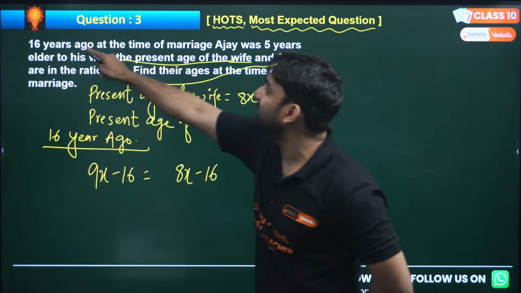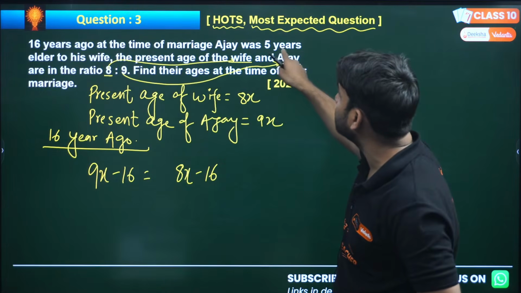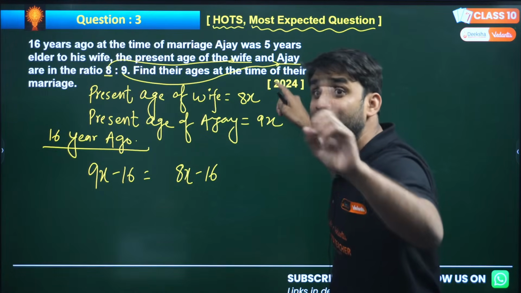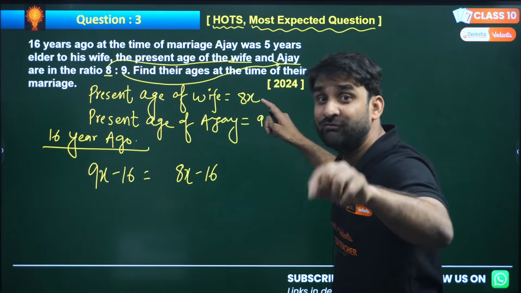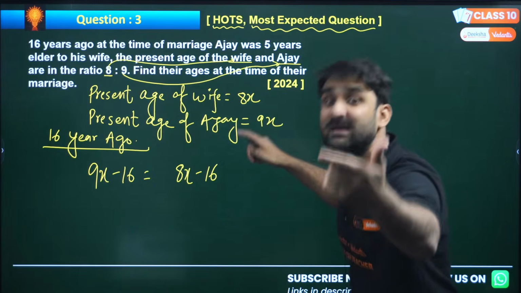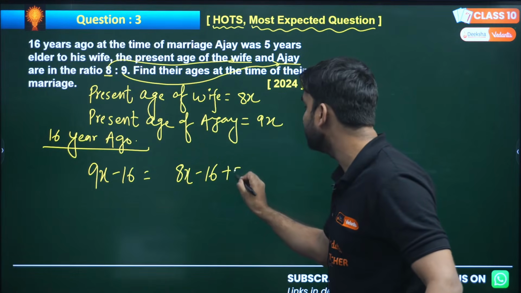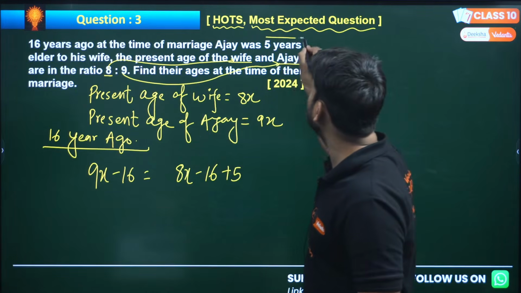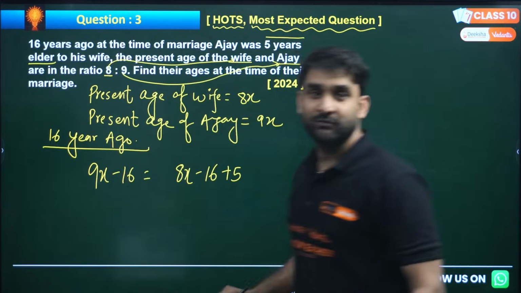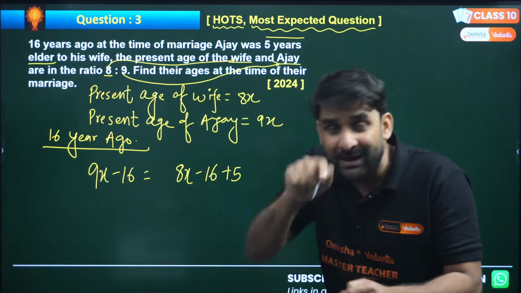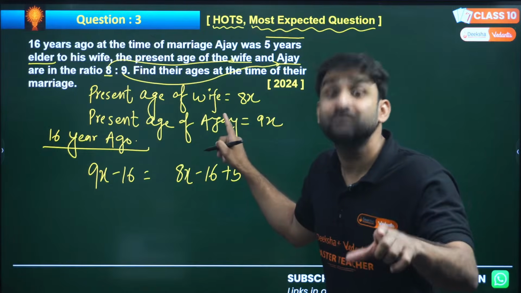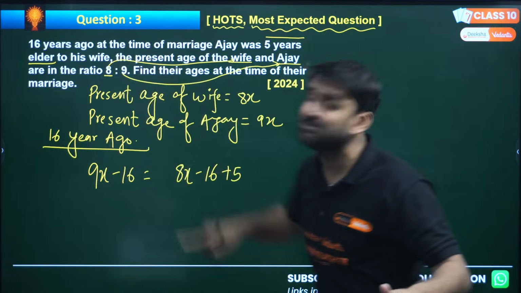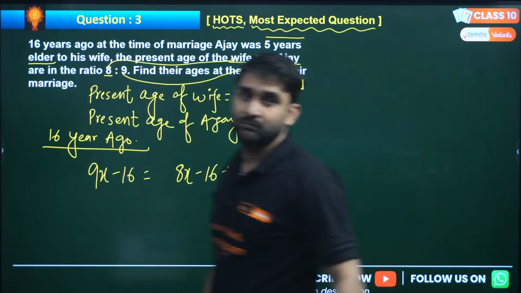But 16 years ago, at the time of marriage, Ajay was 5 years elder to his wife. 5 years, not 5 times. Not 5 times, 5 years elder. So this 5 will be added. This is very confusing. 5 years elder means 5 years more. If 5 times would be there, it means we have to multiply by 5. But if the term 5 years elder is there, it means 5 will be added.